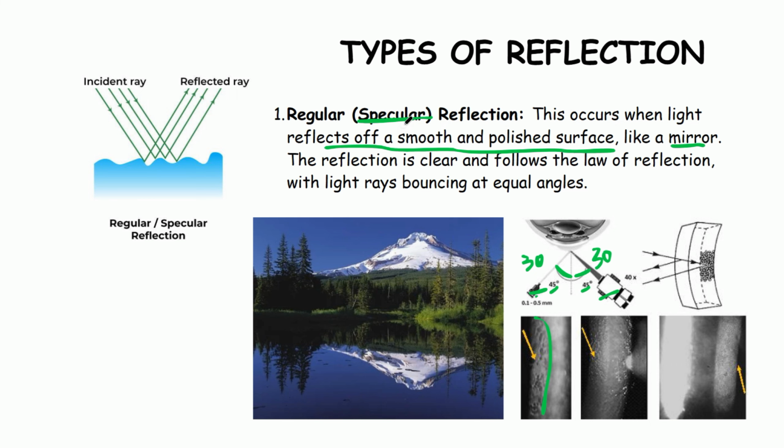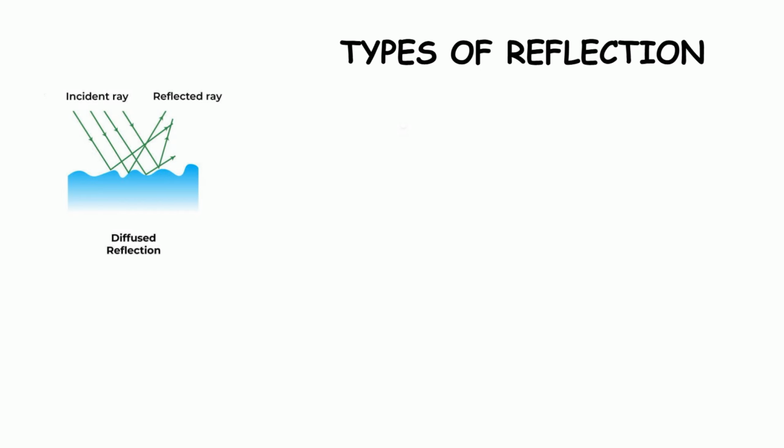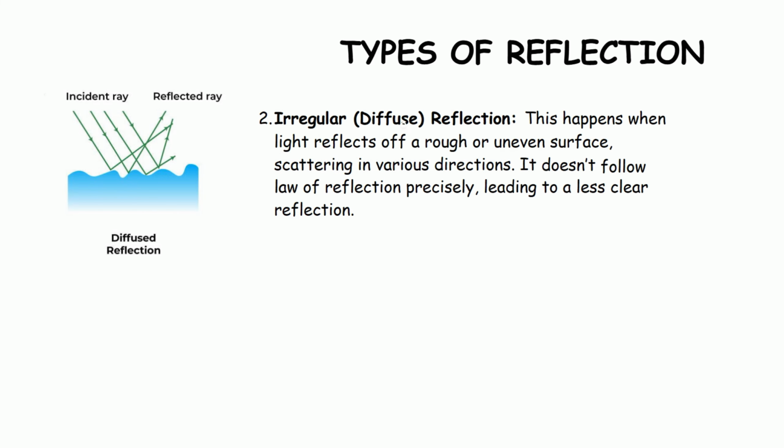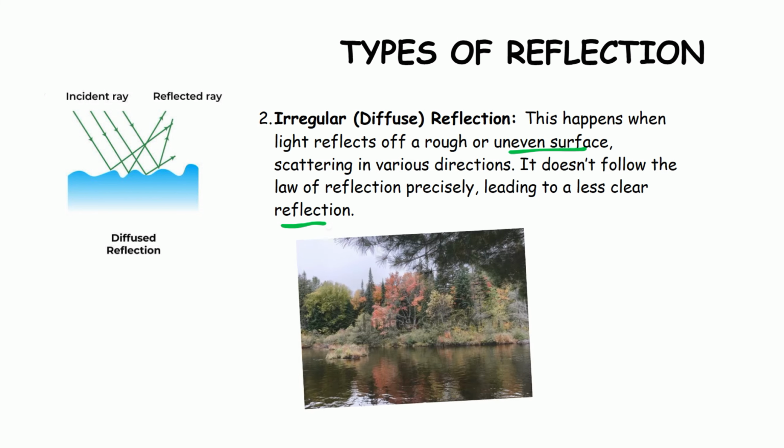And then next is we have the second type of reflection, which is the diffused reflection. This is also called the irregular reflection. This is because light reflects off a rough or uneven surface, scattering in various directions. It doesn't follow the law of reflection precisely, leading to a less clear reflection. Naghipon siya reflection, pero dili lang siya as clear as sa specular reflection or ang regular reflection.